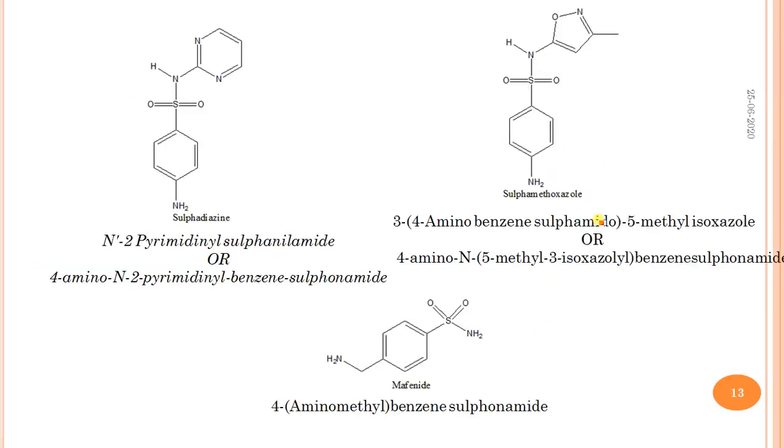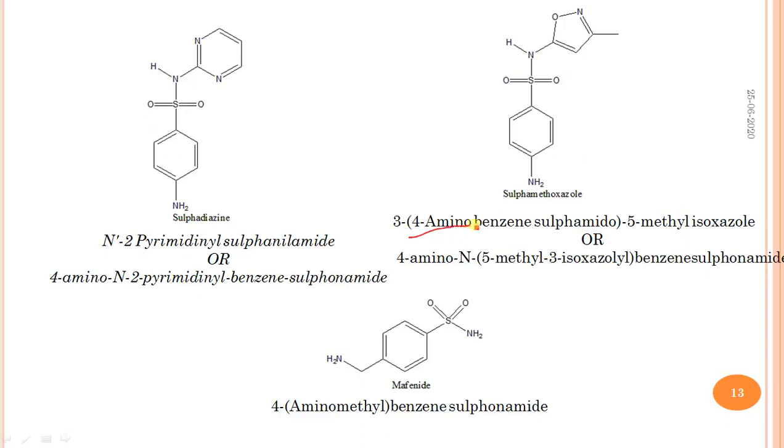Next, the IUPAC name of sulfadiazine. This is 4-amino-N-2-pyrimidyl benzene sulfonamide. It is benzene, 4-amino. It is N1, 2-pyrimidyl. Then benzene, and this is sulfonamide.